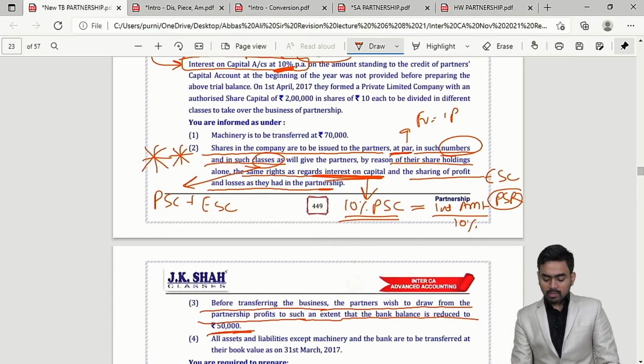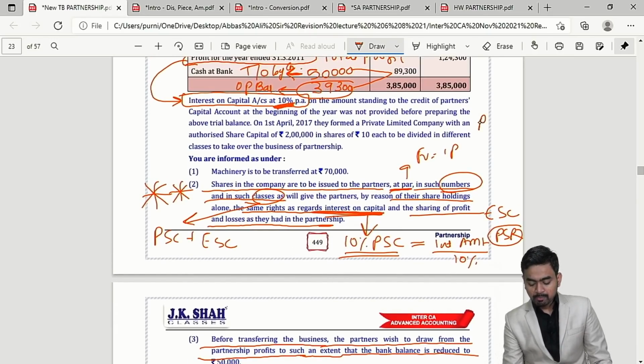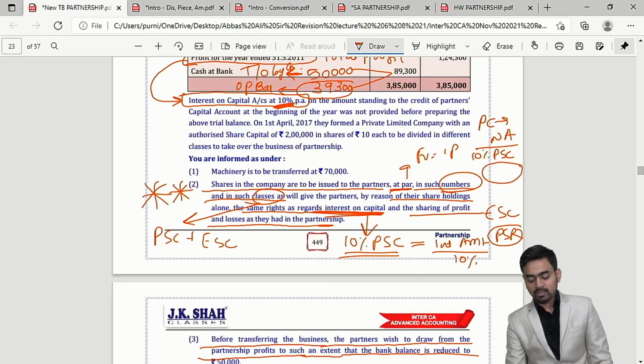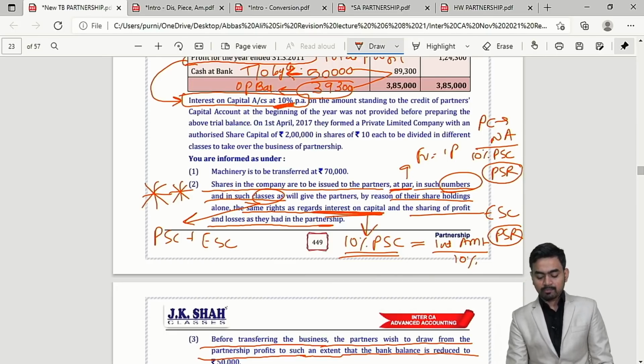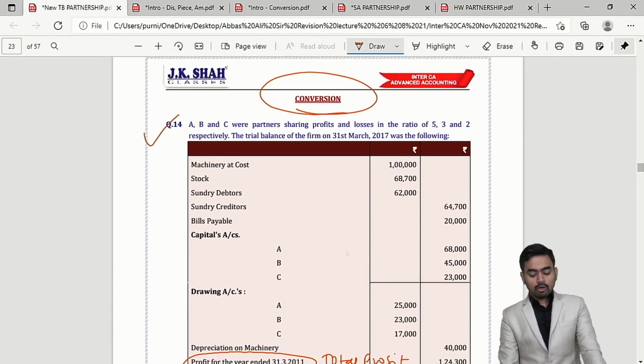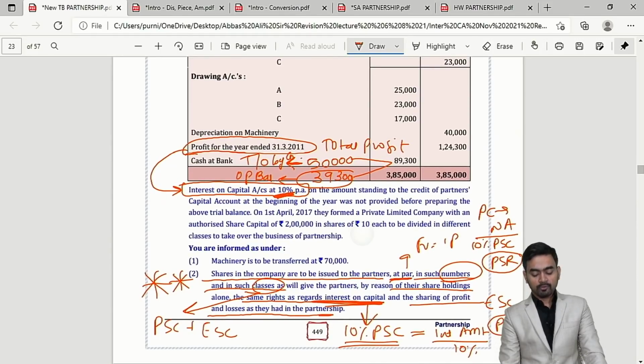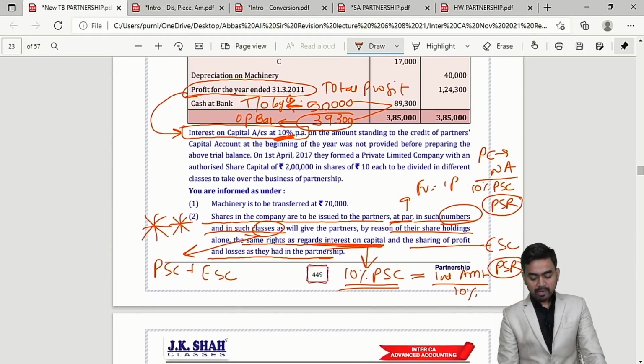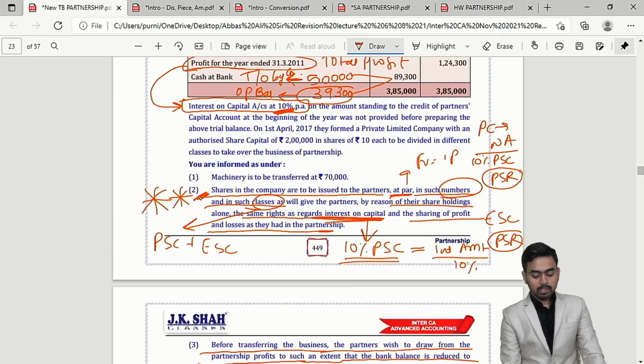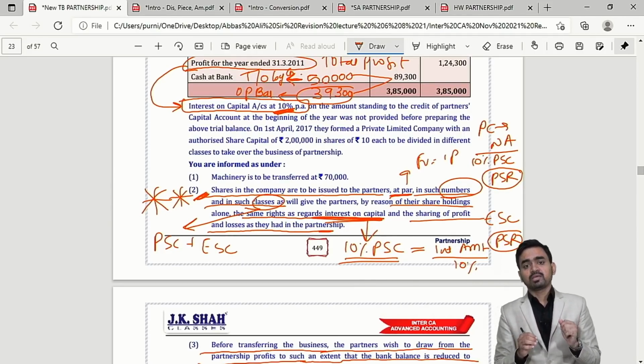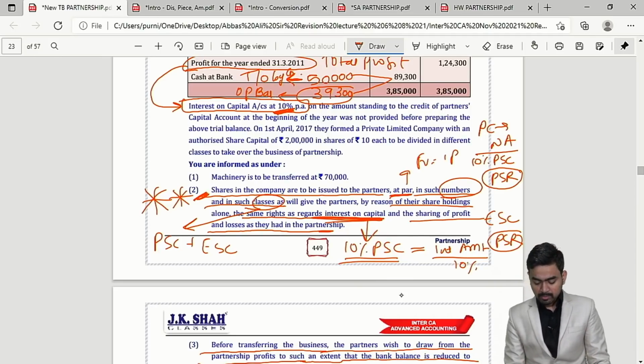So here first, what do you have to find out? You have to find out PC by net asset method. After getting PC, find out how much you will settle through 10% preference share capital. Get the balancing figure, equity. This will be allocated in PSR. So three important points of question number 14. Number one, total profit is given. Second, how to allocate cash and bank. And third, adjustment number 2, how many preference shares will be issued and how many equity shares will be issued.